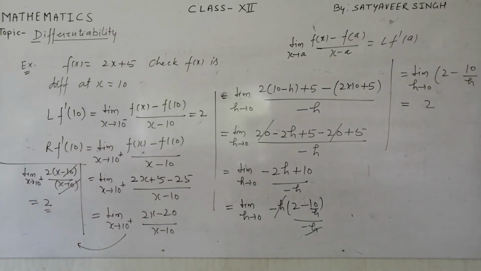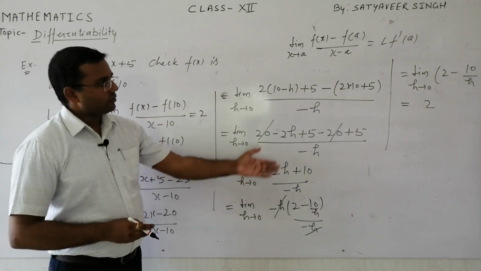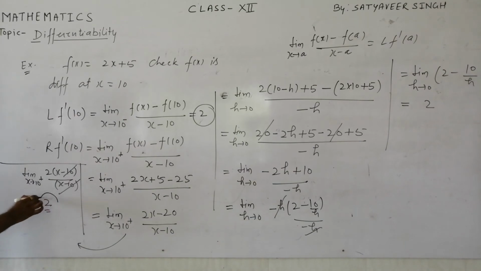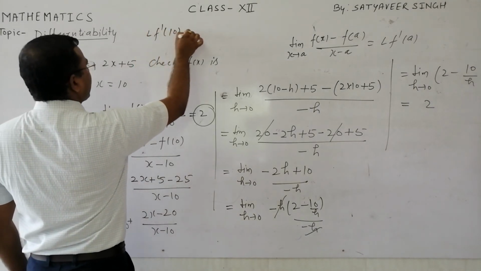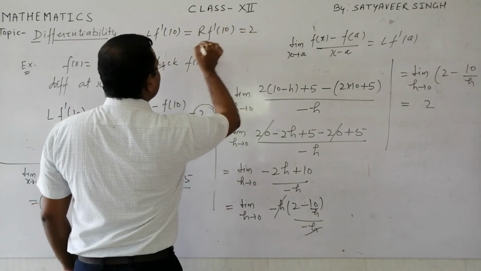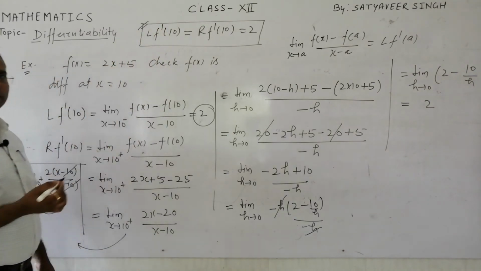So what we have analyzed: left hand derivative is giving the result 2 and right hand derivative is also giving the result 2. So in this way we can say, because left hand derivative at 10 is equal to right hand derivative at 10, which is equal to 2, hence the function is a differentiable function.